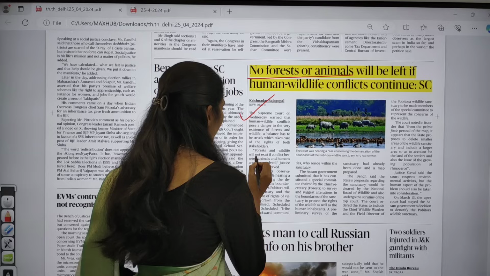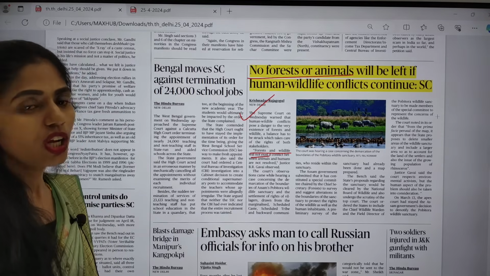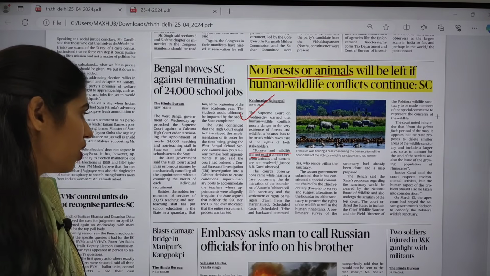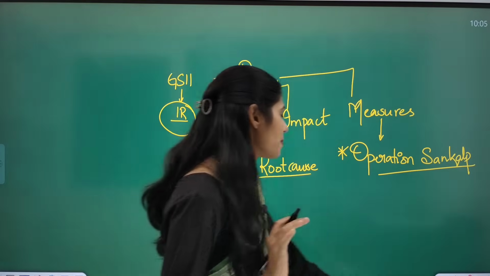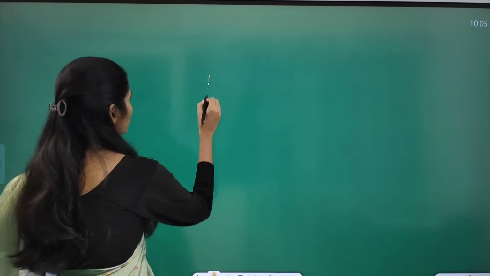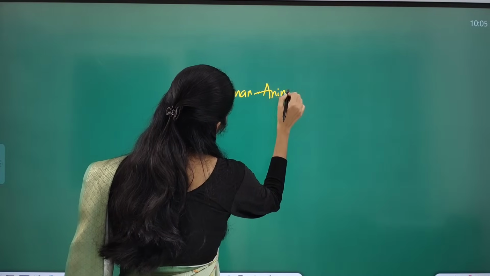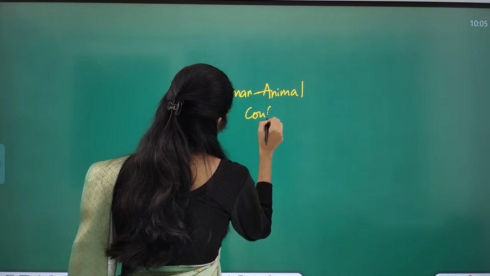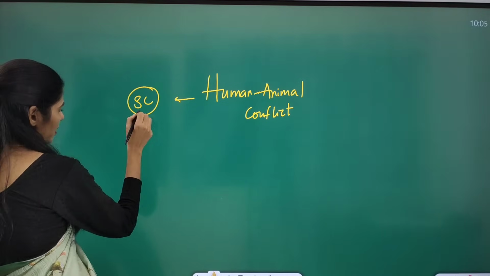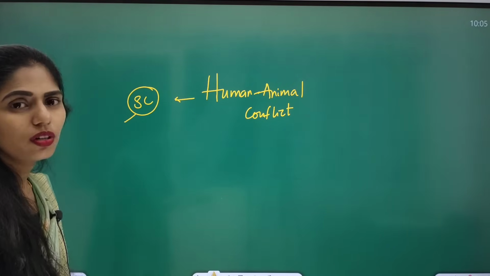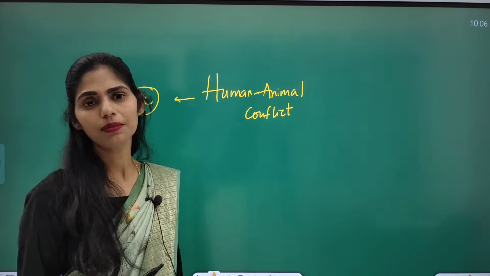So this article says that forest and wildlife will not exist if the conflict between animals and humans is not resolved. This is the main thing it said. Here you have to know many dimensions. This article is talking about human-animal conflict. So you have to know about what the Supreme Court said: there will be no more animals living in the forest if there is no stopping or resolving of this human-animal conflict.